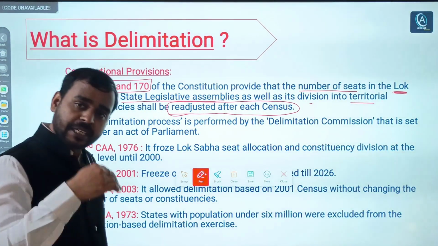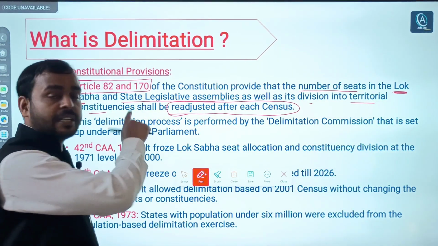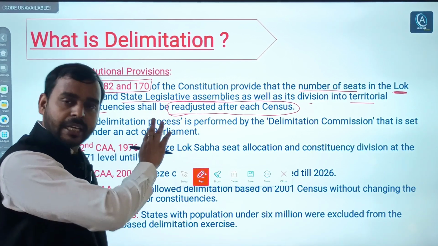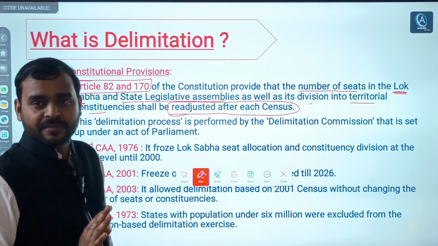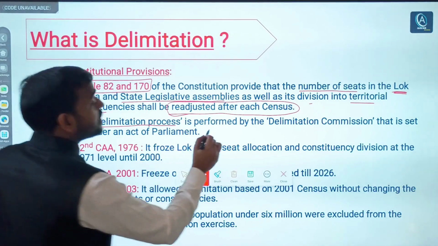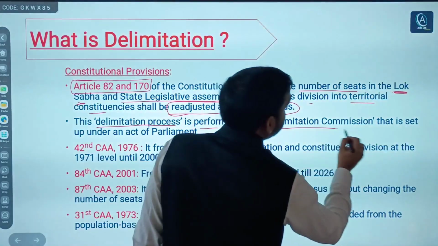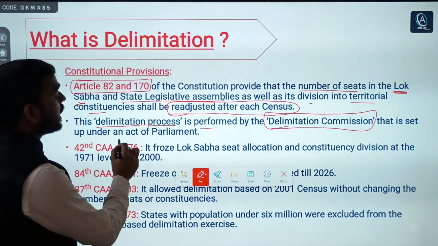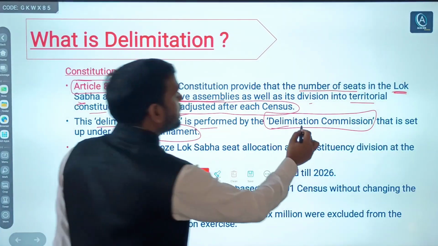After each census, meaning after every 10 years, the seats in the Lok Sabha and state legislative assemblies, or in simple terms state assemblies, are to be adjusted, right? Again, this delimitation process is performed by the Delimitation Commission, right? That is set up under an act of parliament. So what is the Delimitation Commission?